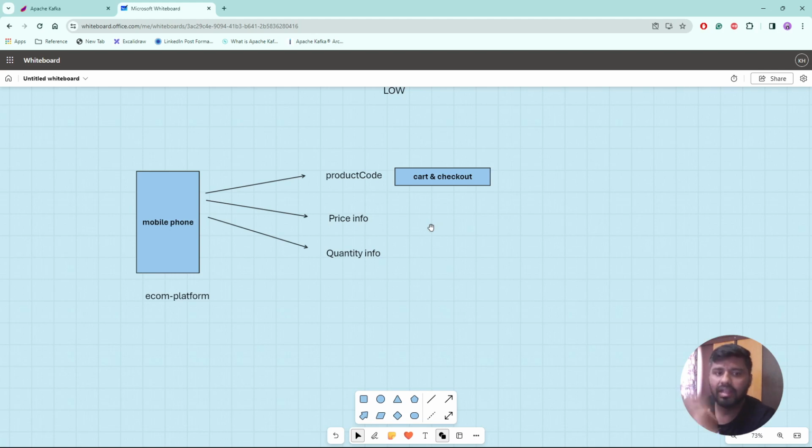So once my cart and checkout are done, what is the next step that is coming? Payment service, the payment part. So I can say that payment is another service. And let's say my payment is done. So after that, my order is being placed.